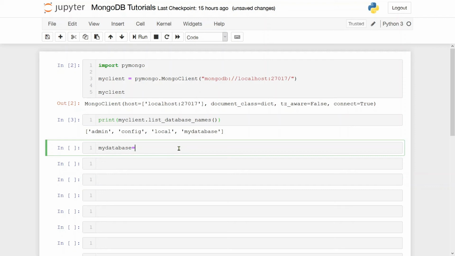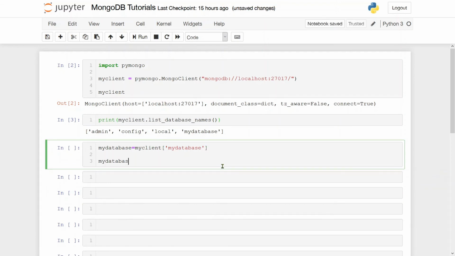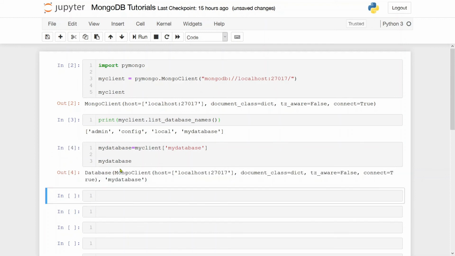Okay, so database पे कैसे जाएंगे? So basically क्या करेंगे, my client and then whatever your database name is, so in this case my database. Okay, so if you do this then you will reach a database, आप database पे पहुंच जाओगे, and you can simply see what my database object or the variable will contain. So if I run this, I will get the database object, and the name is my database. Obviously host is self-explanatory, current is true, so I have the connection true. Okay, now I have reached the database.